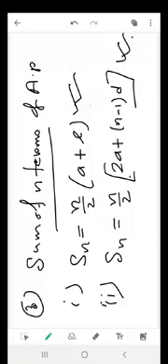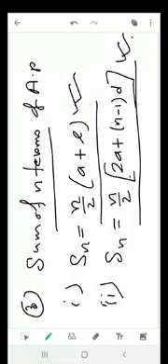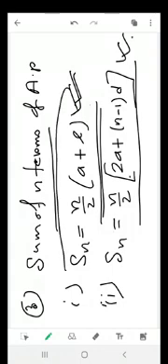Okay, so to use this formula you need these informations, and to use this formula you need this information. Whenever you know the last term and the first term and the number of terms, you can apply this formula, and whenever you know the first term, number of terms and common difference, you can apply this formula. These are the summation formula.